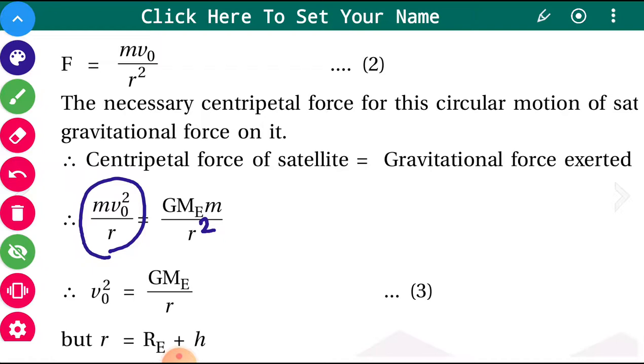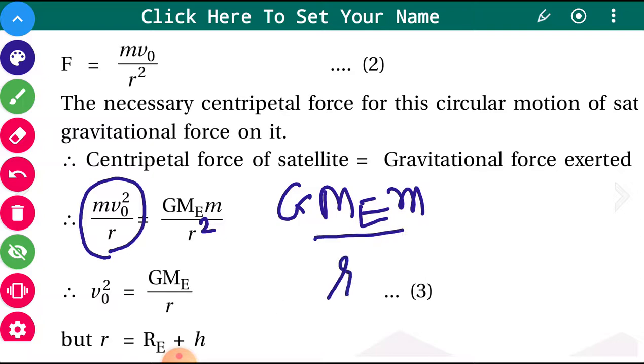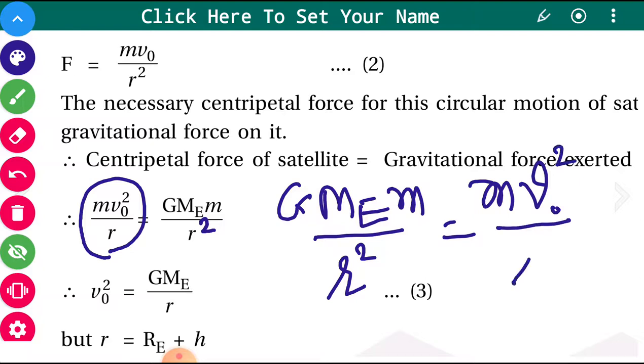So we are equating this first equation, which is GMm upon r square, that is equal to mv square upon r, with orbital speed v0. So one r will be cancelled out, this m will also be cancelled out, so v0 square will be GMe upon r.